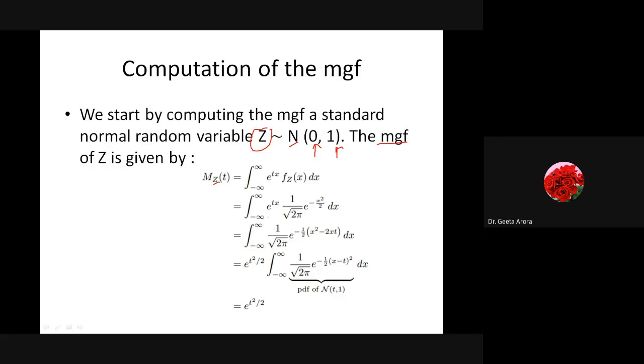So the formula is integral from minus infinity to infinity of e^(tx) into the probability density function into dx. So if I have to write down the density function, we have written this: 1 by under root 2 pi e raised to power minus of x square by 2.